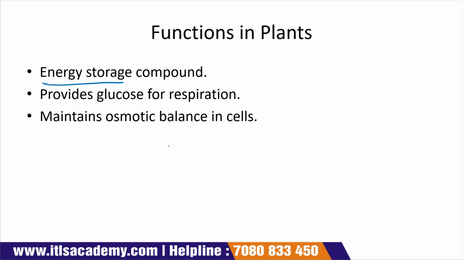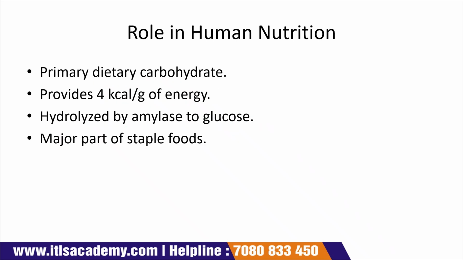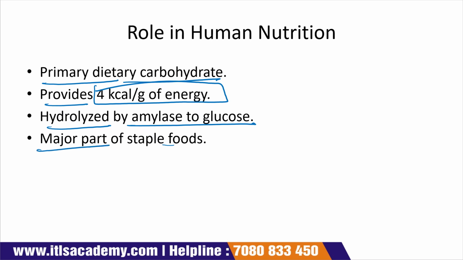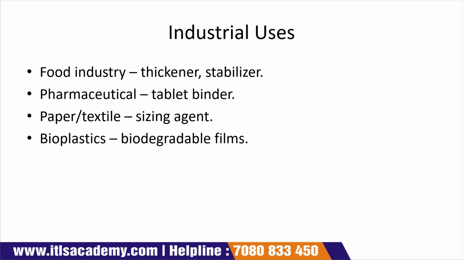Function in plants: energy storage compound, provides glucose for respiration, maintains osmotic balance in cells. Role in human nutrition: primary dietary carbohydrate, provides 4 kilocalories of energy, hydrolyzed by amylase to glucose, and a major part of staple food.